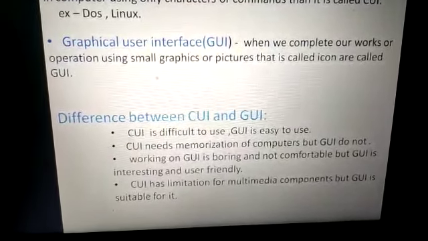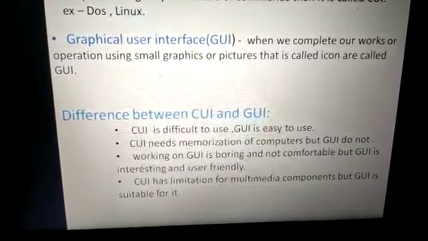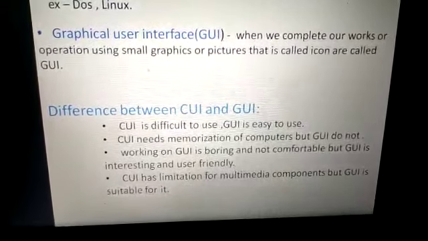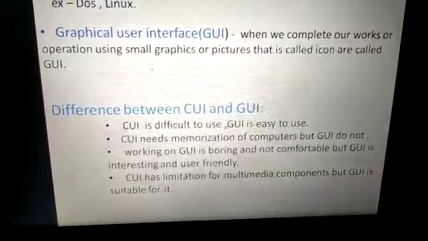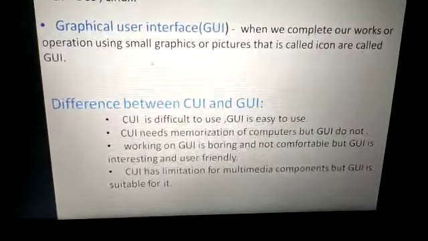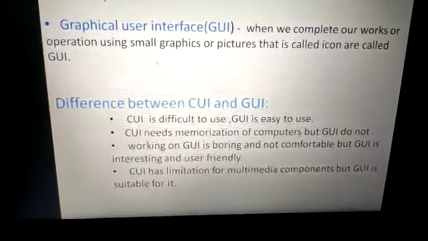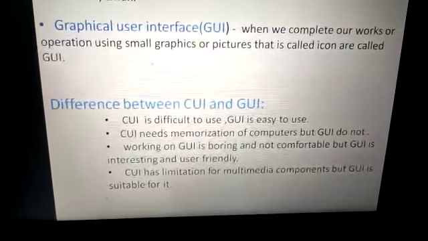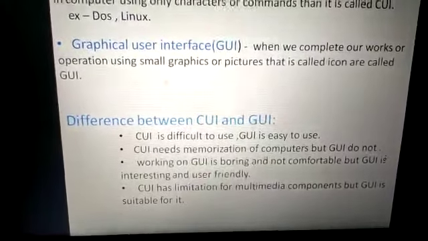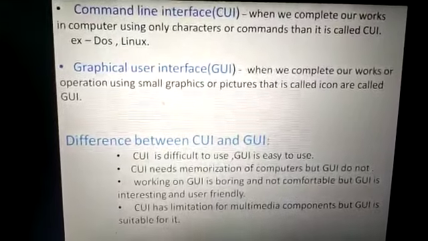CUI needs memorization of commands, but GUI does not. As I have discussed, for working in CUI we need to know the commands. Working in CUI is boring and not comfortable, but GUI is interesting and user friendly. CUI has limitations for multimedia components, but GUI is suitable for it. Multimedia components means we can listen to music, do painting, watch movies, but in CUI only a black background will come with the commands. So now you can understand the difference between CUI and GUI.